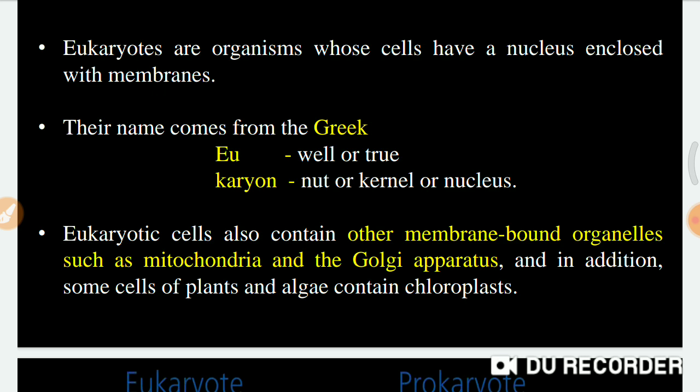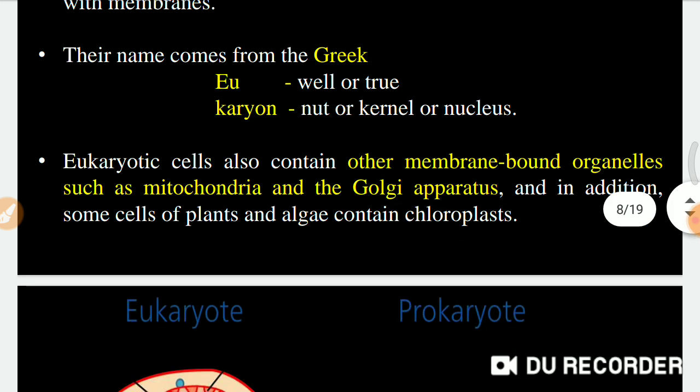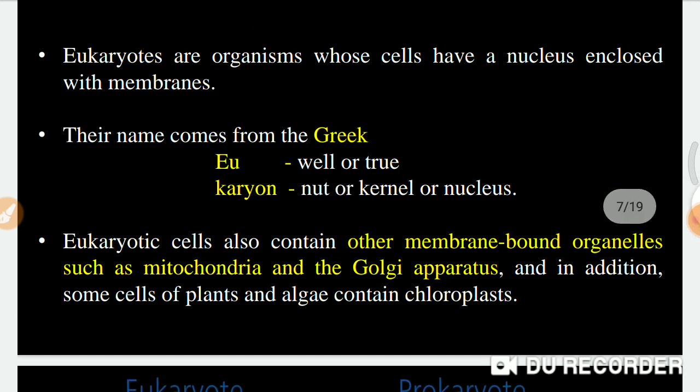Eukaryotic cells contain membrane-bound organelles such as mitochondria and Golgi complex. What organelles are common between prokaryotic and eukaryotic cells? Both have cell membrane, both have cell wall, and both have ribosomes. But mitochondria, Golgi complex and endoplasmic reticulum are present in eukaryotic cells. In prokaryotic cells, the genetic material, the DNA, is suspended in the cytoplasm, but in the eukaryotic cell, this DNA material is protected by the nucleus.